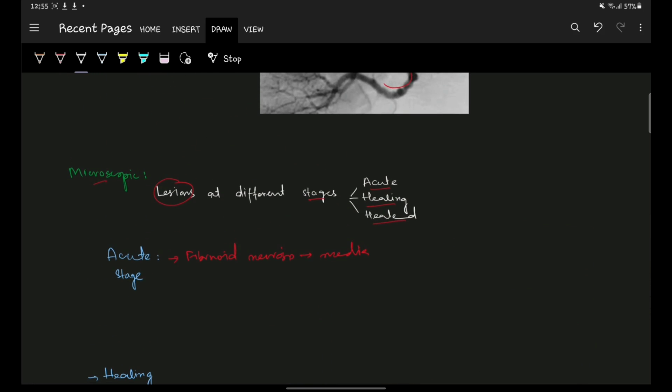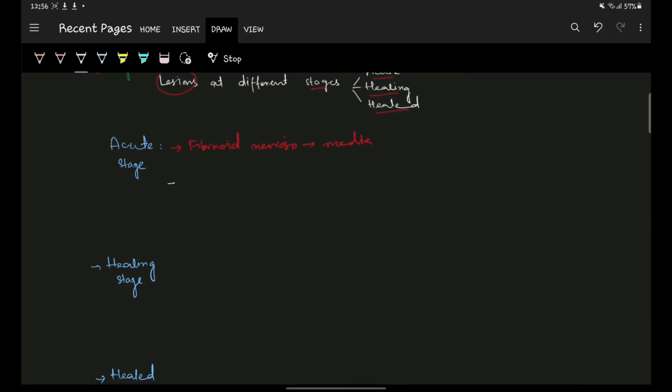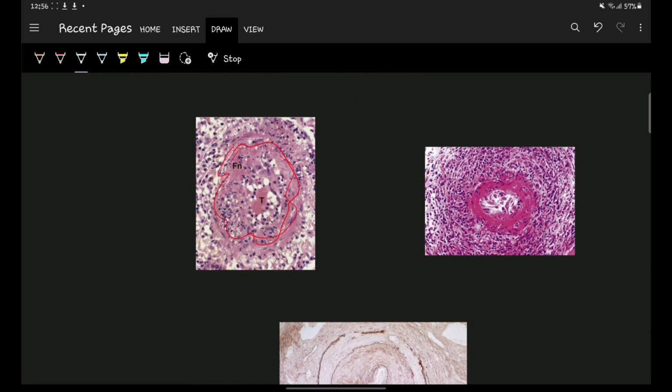The second important point in the acute stage is that there may be transmural acute inflammation around this fibrinoid necrosis, and this acute inflammation consists of inflammatory cells like neutrophils, eosinophils, etc. There is transmural acute inflammation around this fibrinoid necrosis. As you can see, this is the infiltration of these cells.